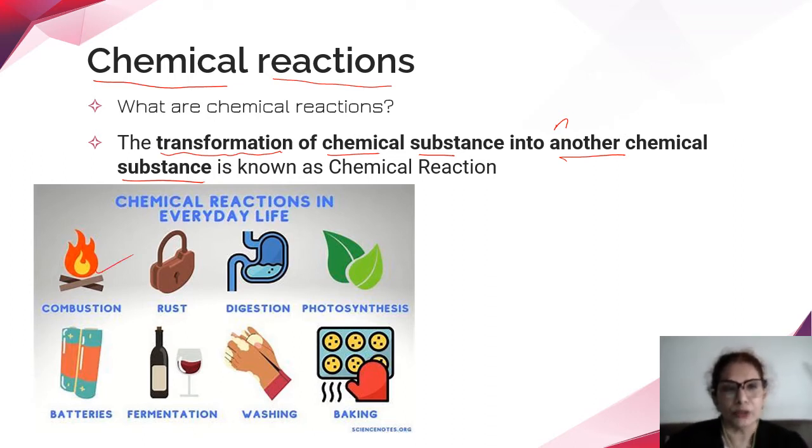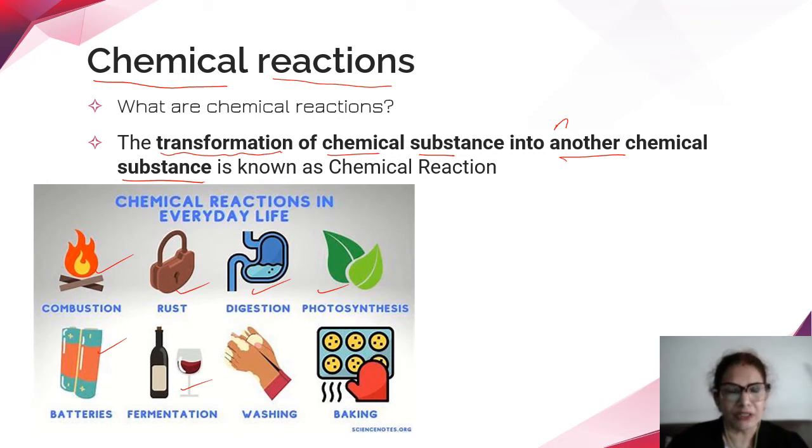Example, combustion is burning. Burning of any fuel is combustion. Rusting of things is again a chemical change. Then digestion of food in the body is a very important chemical change. Photosynthesis, which takes place in plants, is a chemical change. In batteries, there are chemicals and they react and give out chemical energy, so they are using up those chemicals. So it's a chemical change.